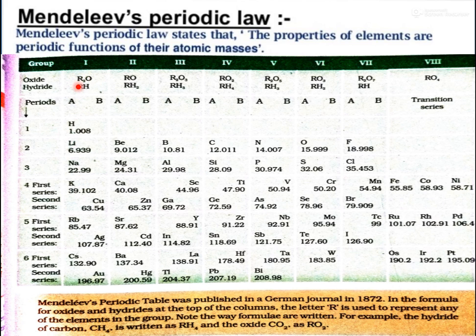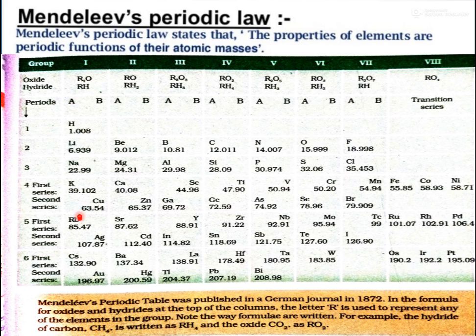For example, if R is sodium, then it is Na2O. If R is potassium, then it is K2O. So R means the element present in this group. And here R again means the element, and how it reacts with H. For example, if it is lithium, then LiH. If it is potassium, then KH.